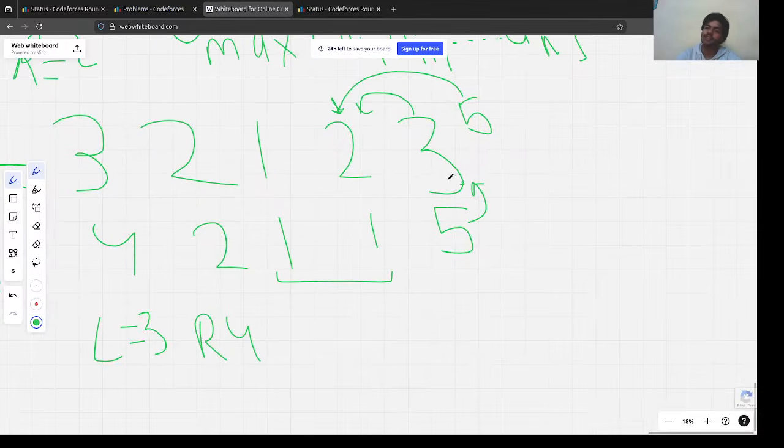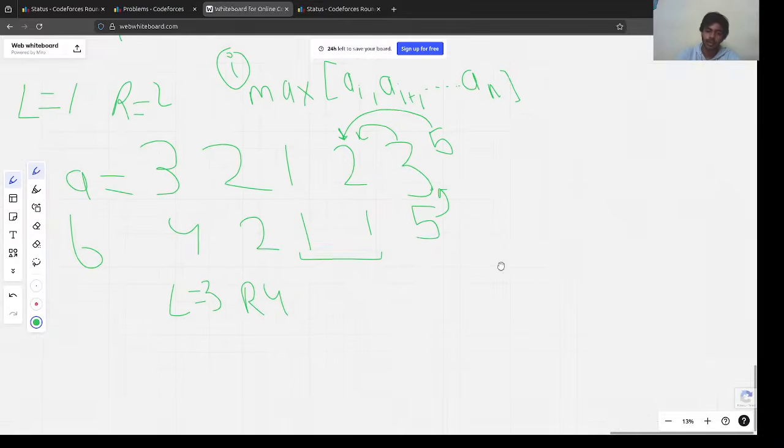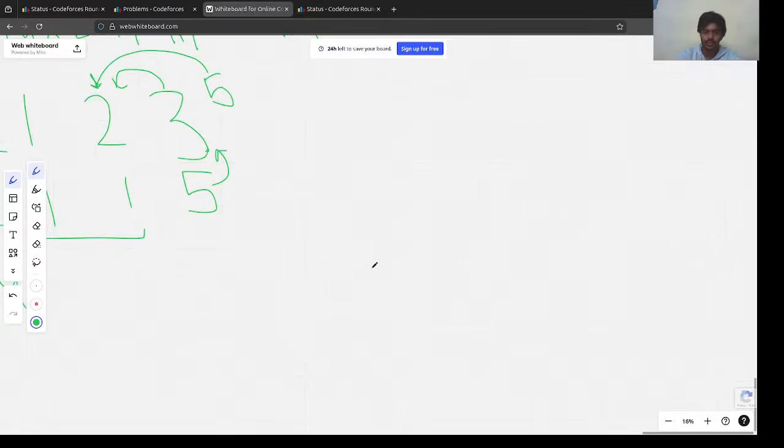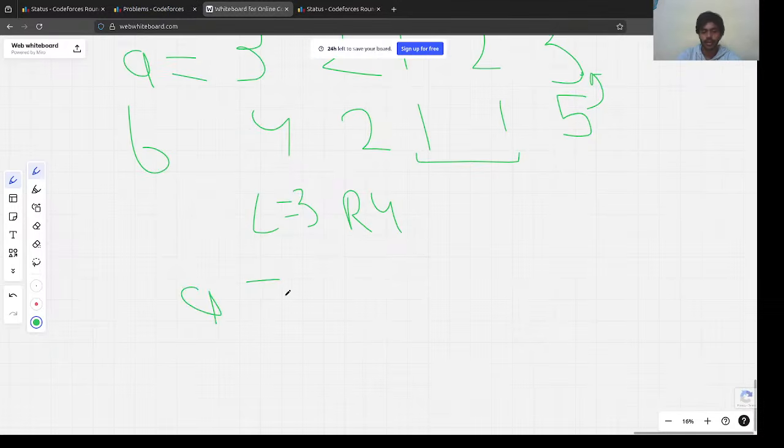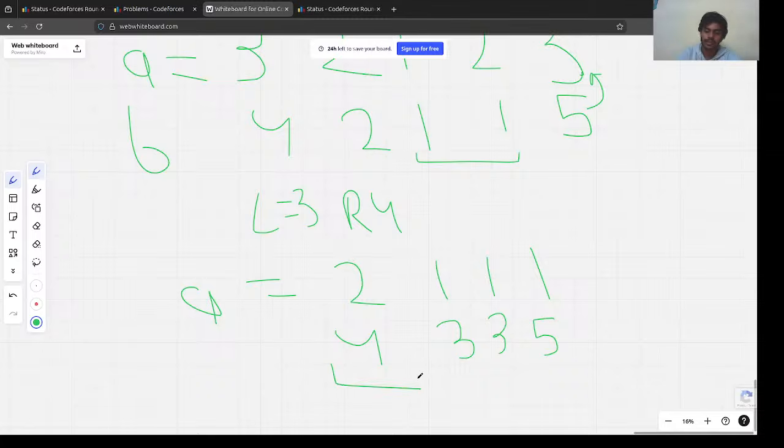So what does this tell us? Let's take one more example, actually. This is a very great observation. Again we have A equal to, let's say, 2, 1, 1, 1, and then we have B equal to 4, 3, 3, 5. Now again, let's say this was our L, this is our segment. L is equal to 1 and R is also equal to 1. How can we make sure that A1 is greatest?